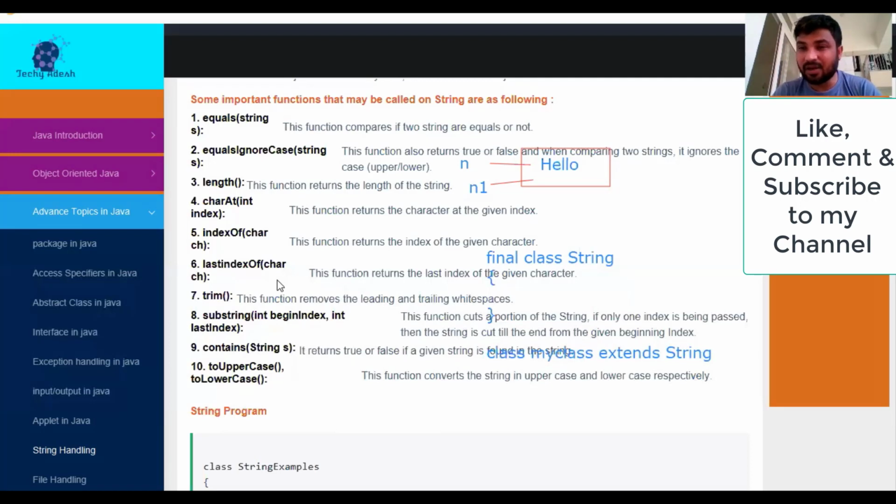Clear? Any doubt? No, sir. So the charAt function returns the character. What is the return type of this function? Return type is char. So if I assign the value returned by this function, I have to declare a variable with the char type, right?